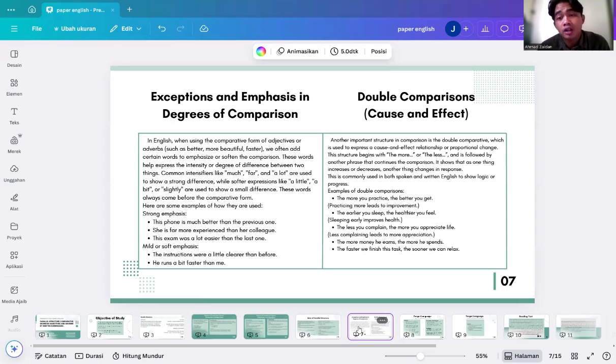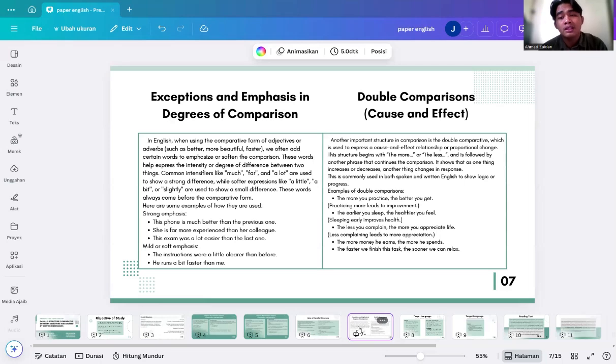Next is the double comparison, cause and effect. Another important structure in comparison is the double comparative, which is used to express a cause and effect relationship or proportional change. This structure begins with the more or the less and is followed by another phrase that continues the comparison. It shows that as one thing increases or decreases, another thing changes in response. This is commonly used in both spoken and written English to show logic or progress.